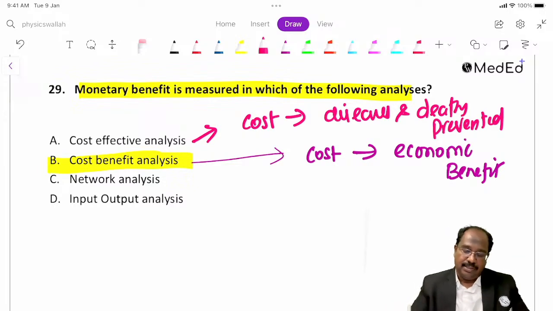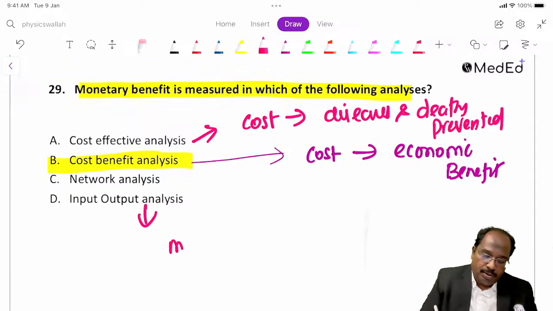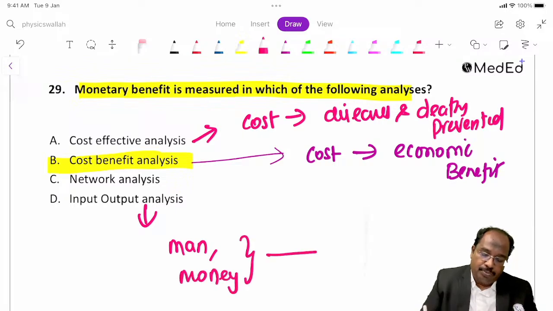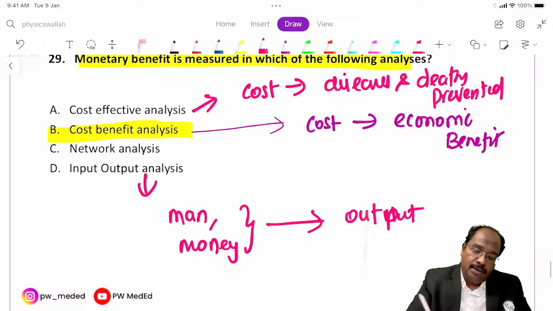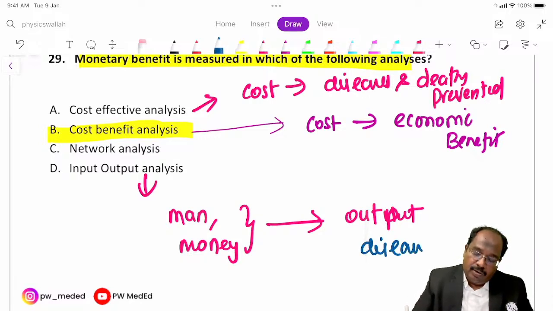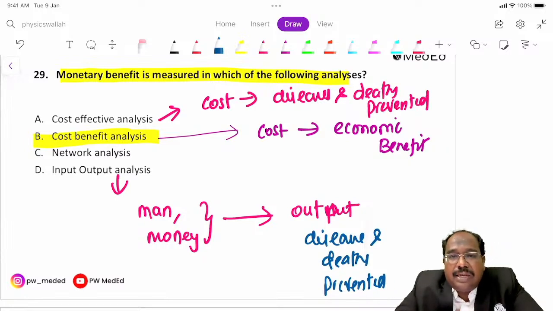Input output analysis means how much input, man and money, you put, and how much output you got. Output may be diseases prevented and deaths prevented. Here we are not checking only cost, we are also checking other resources. How much money, manpower and other things you put in, and what outcome you got.